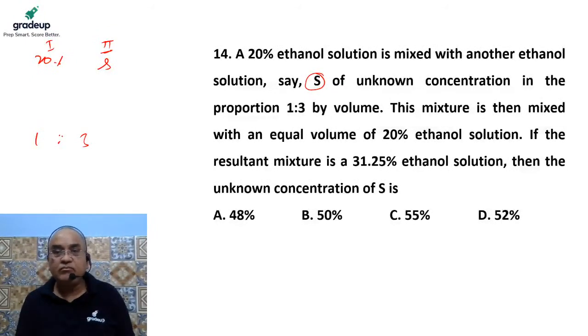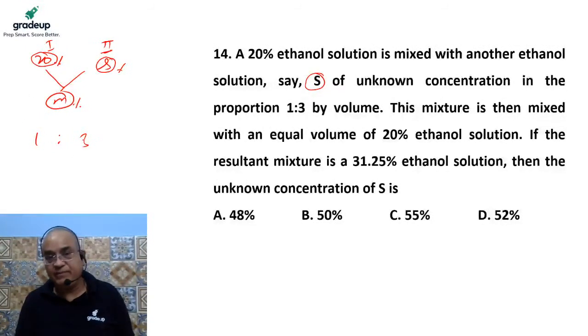So let's say the mean concentration is M%. The concentration of the first one is 20, the concentration of the second one is S%, and the mean concentration is M%. We have mixed them in the ratio of 1:3, 1 liter of first and 3 liters of second.